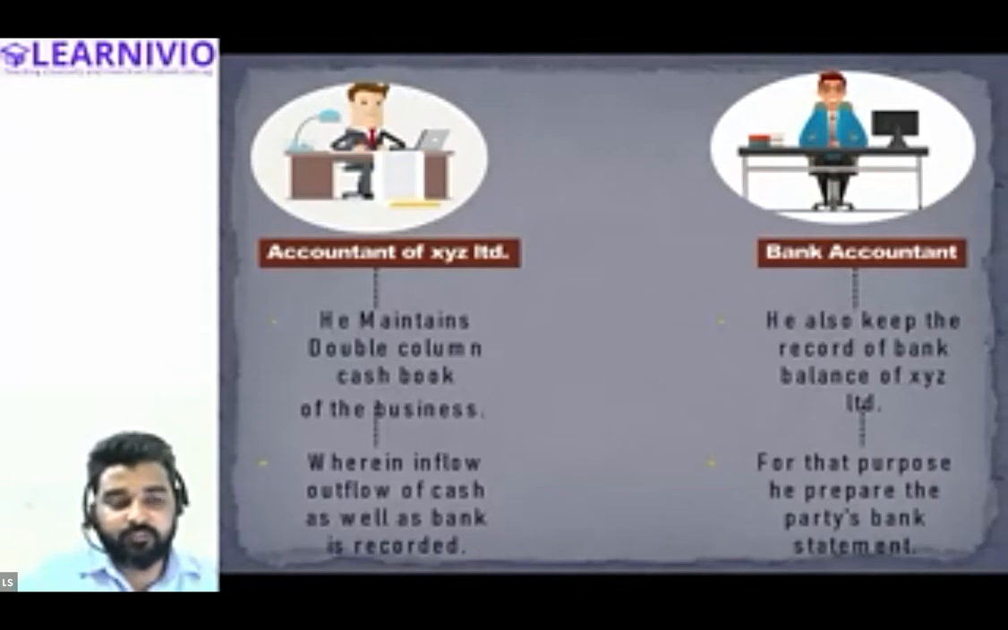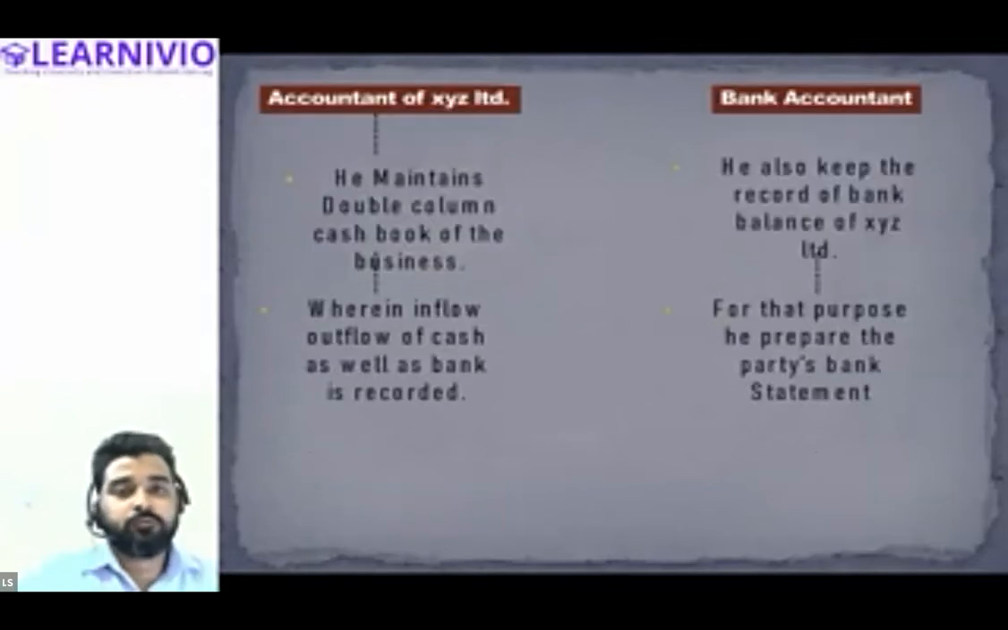Is the difference clear now? Yes. Okay. So the banker basically maintains the record of XYZ Limited as well, but for that purpose he prepares the party's bank statement. And the accountant of XYZ Limited keeps the record of the inflow and outflow of cash and bank, and for that purpose the accountant maintains the cash book. All right. Now, in the cash book, inflow and outflow of cash as well as bank is recorded, and in the bank statement, inflow and outflow of bank is recorded by the banker.